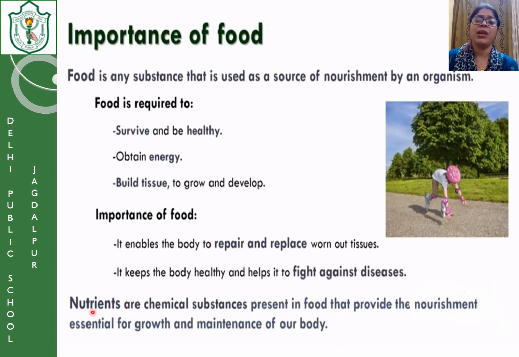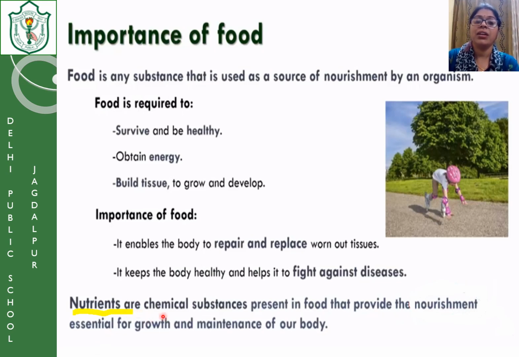Now something very important coming to you, this one. What is a nutrient? What is a nutrient? Write down this definition in your notebook, children, which you are using to write down these points. In that you write down the definition of nutrients.